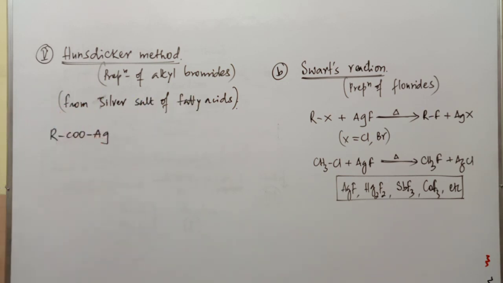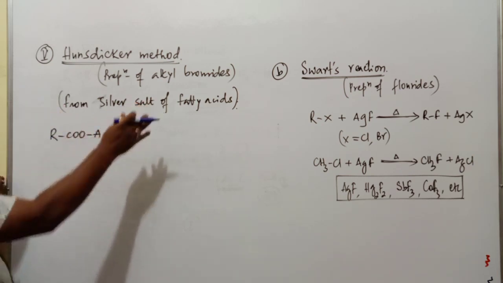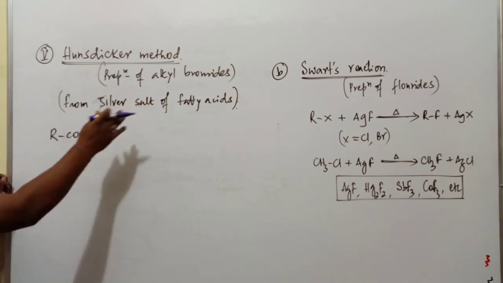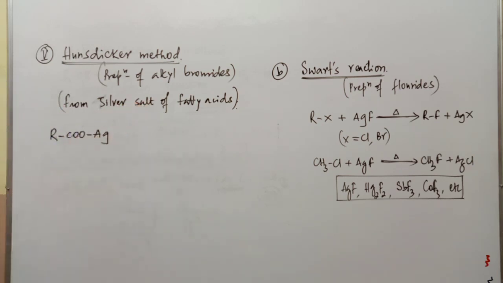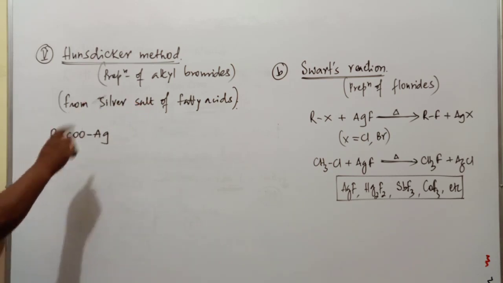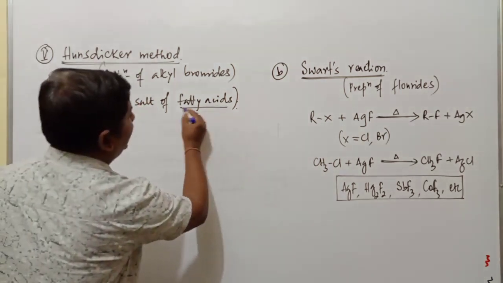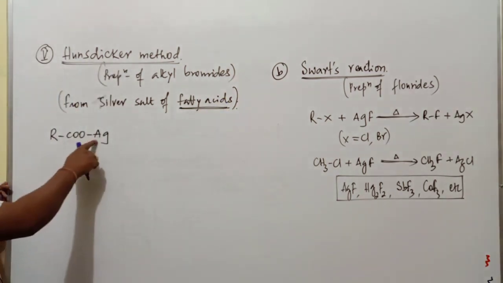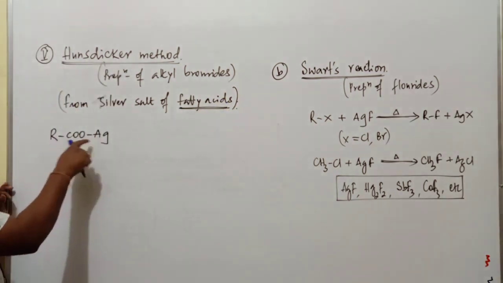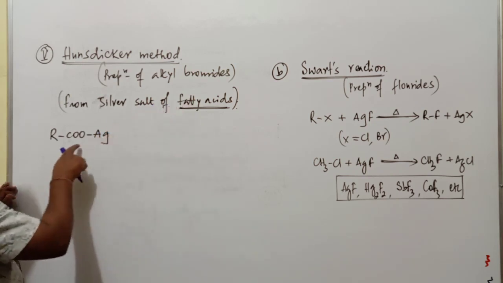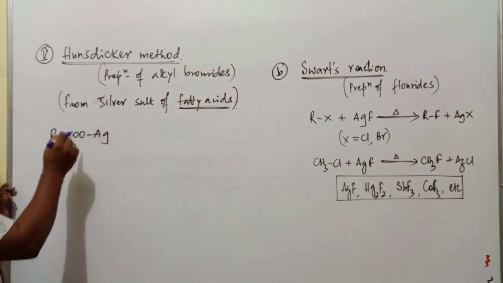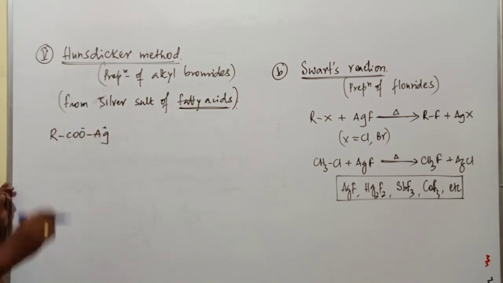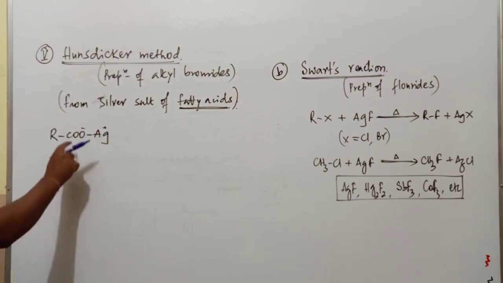It is nothing but silver salt of carboxylate, or silver salt of a fatty acid. Fatty acids are aliphatic monocarboxylic acids. Aliphatic monocarboxylic acids are generally called fatty acids. When silver replaces the hydrogen atom, those compounds are called silver salts of fatty acid. These are salts because of the positive charge on the Ag and negative charge